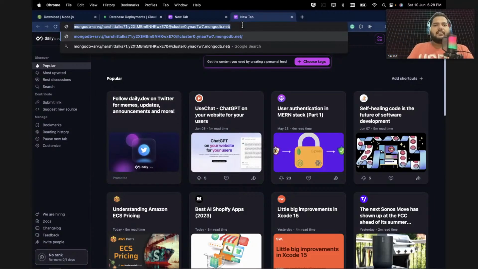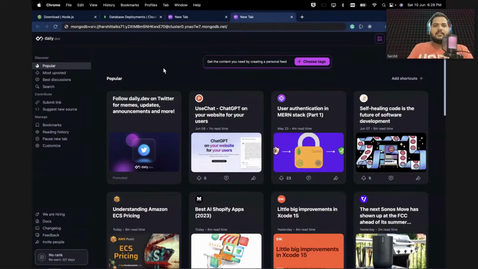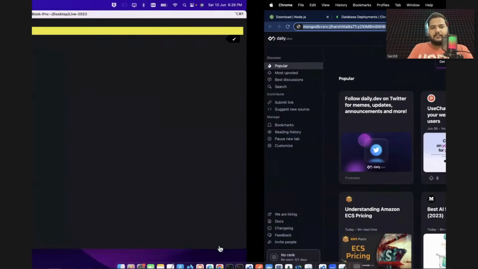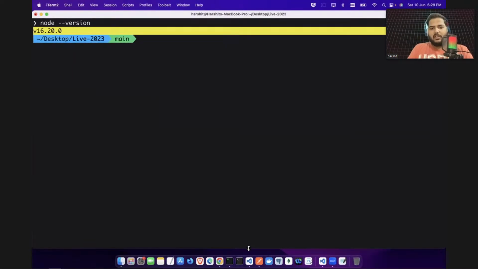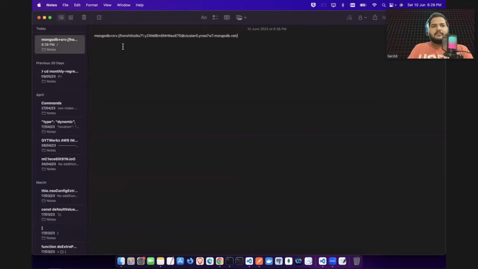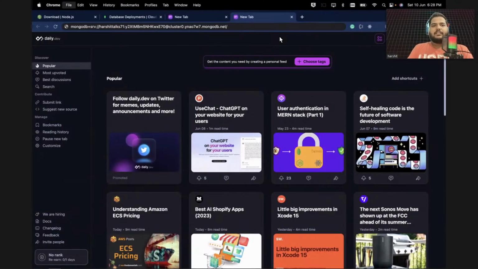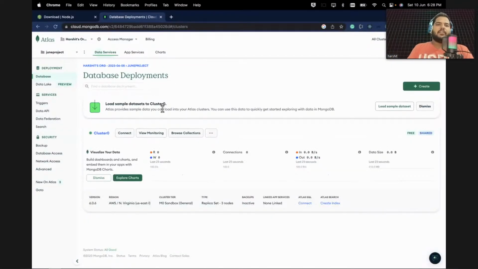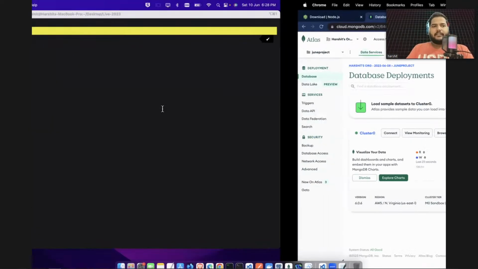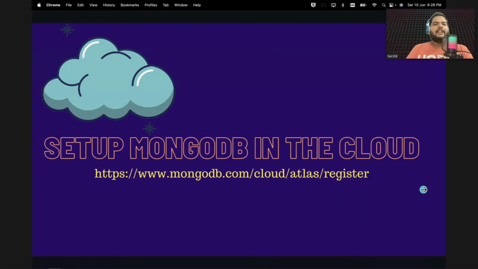So I will just leave it as of now in my web browser only, or I can save it somewhere. Let's save it in my notes. I will just click on this notes. I am just saving this in notes right now here. Now I can cancel all this thing here. So now your database is set up. Okay, now your database is set up. That's fine. Now let's build the project.